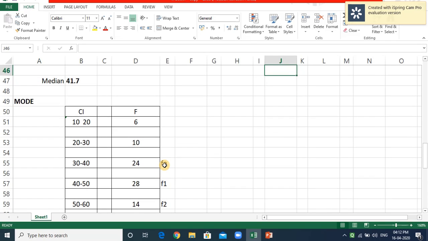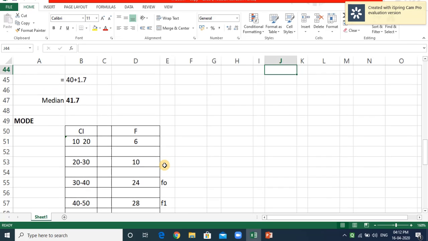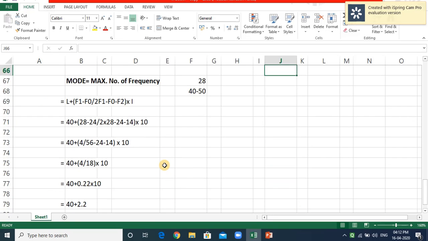Now the formula. Mode is denoted by z. Z is equal to L plus, f1 minus f0 divided by 2f1 minus f0 minus f2, into i.